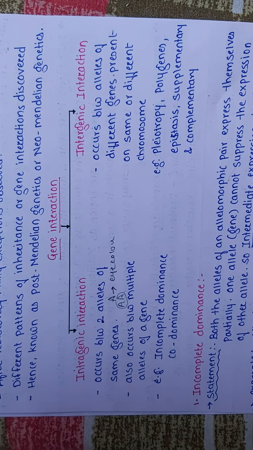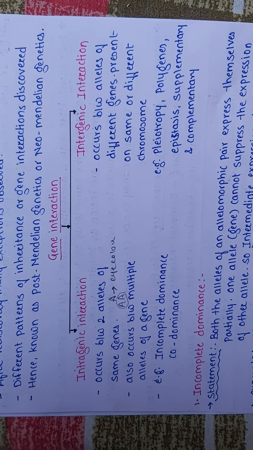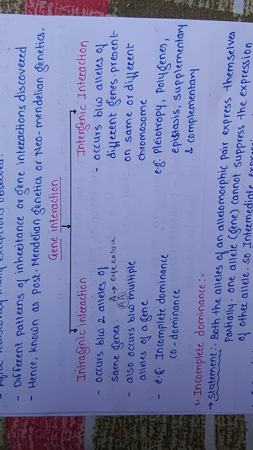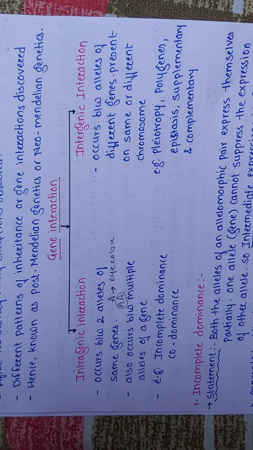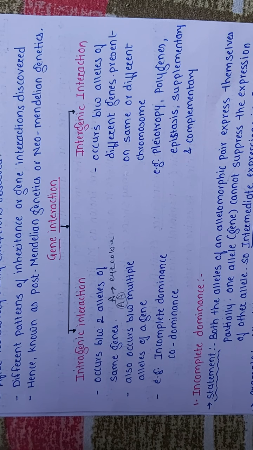In your textbook, that is page number 54, they have given one box. In that they have given the deviations like, first, a single trait is controlled by a single gene and the single gene is controlled by two alleles, showing the interactions. Like the example I have given, incomplete dominance and codominance. So this interaction, that is intragenic interaction, is happening between the two alleles of the same gene, right?